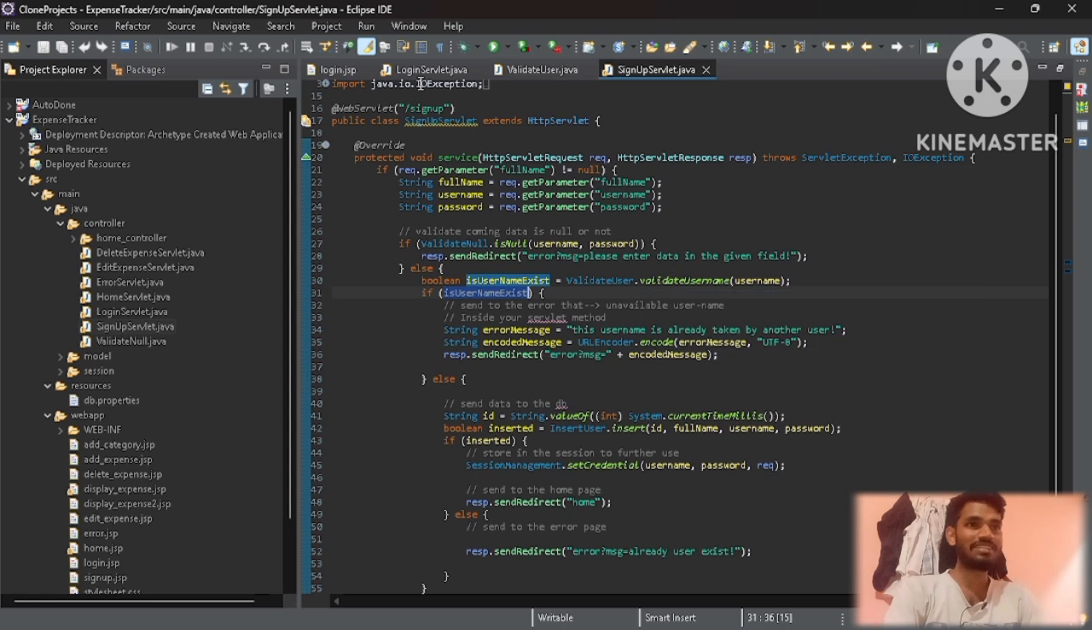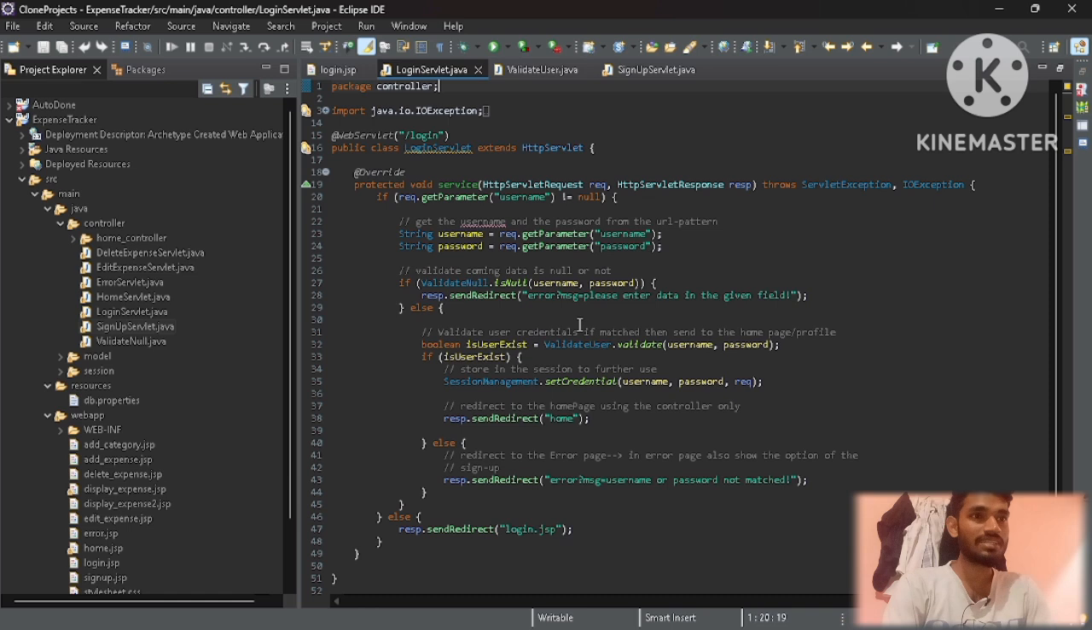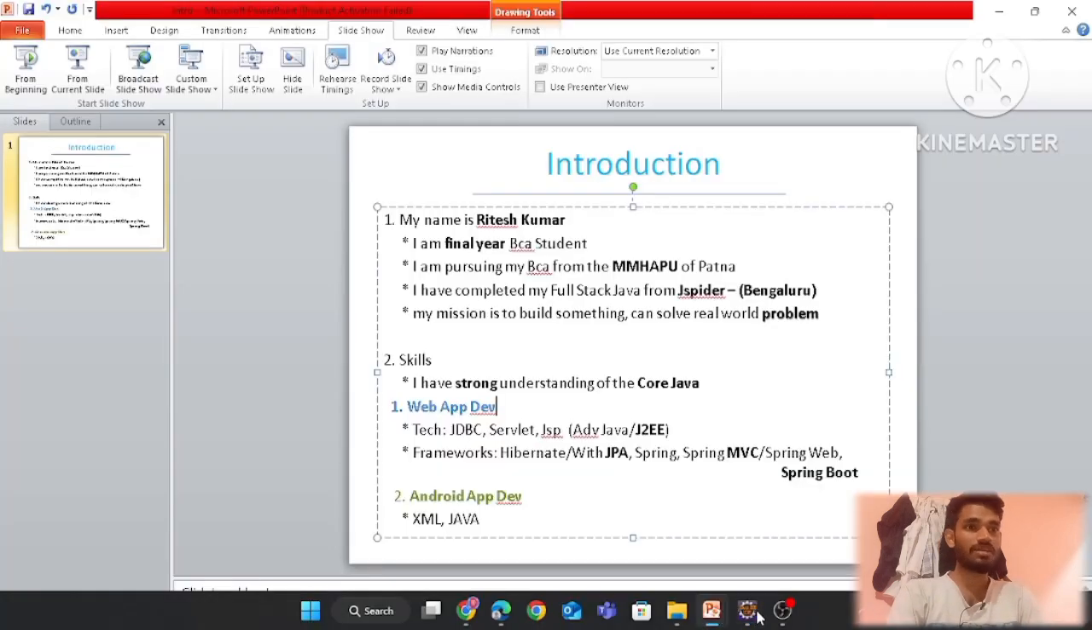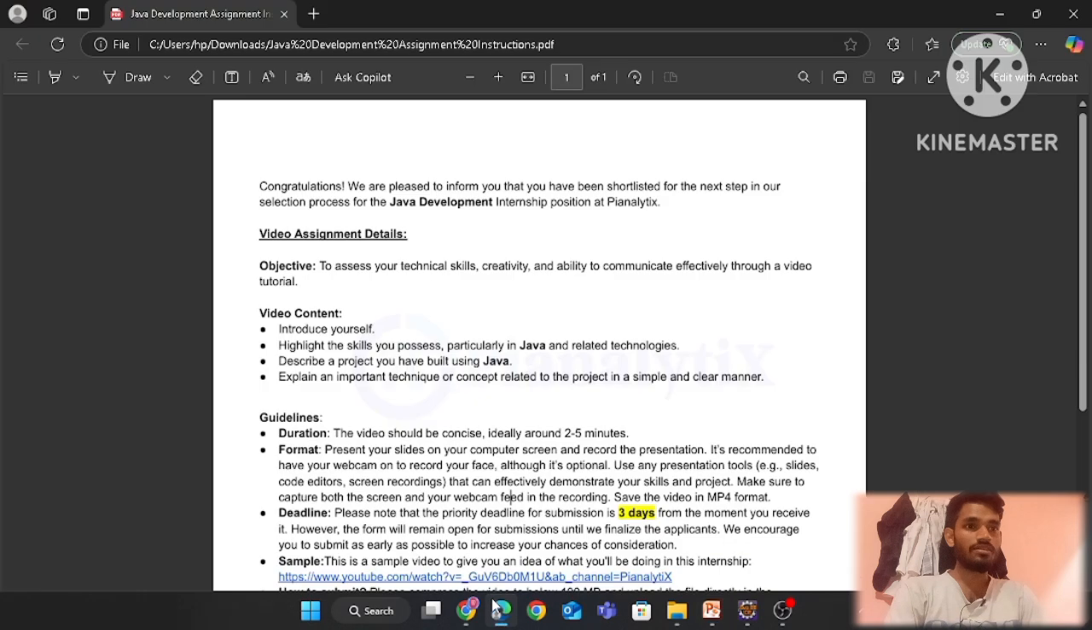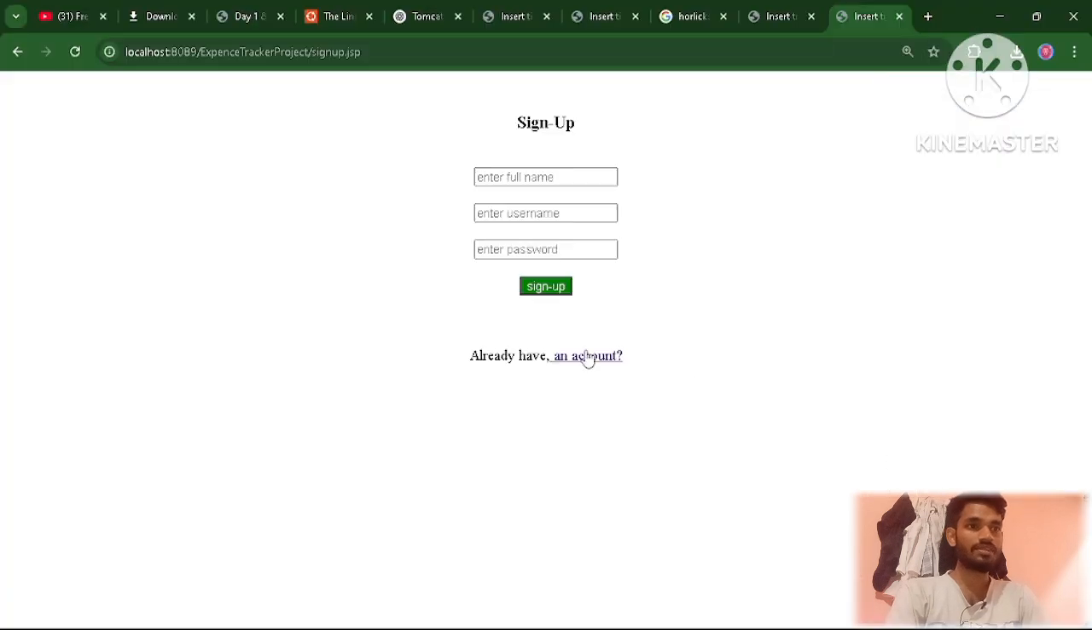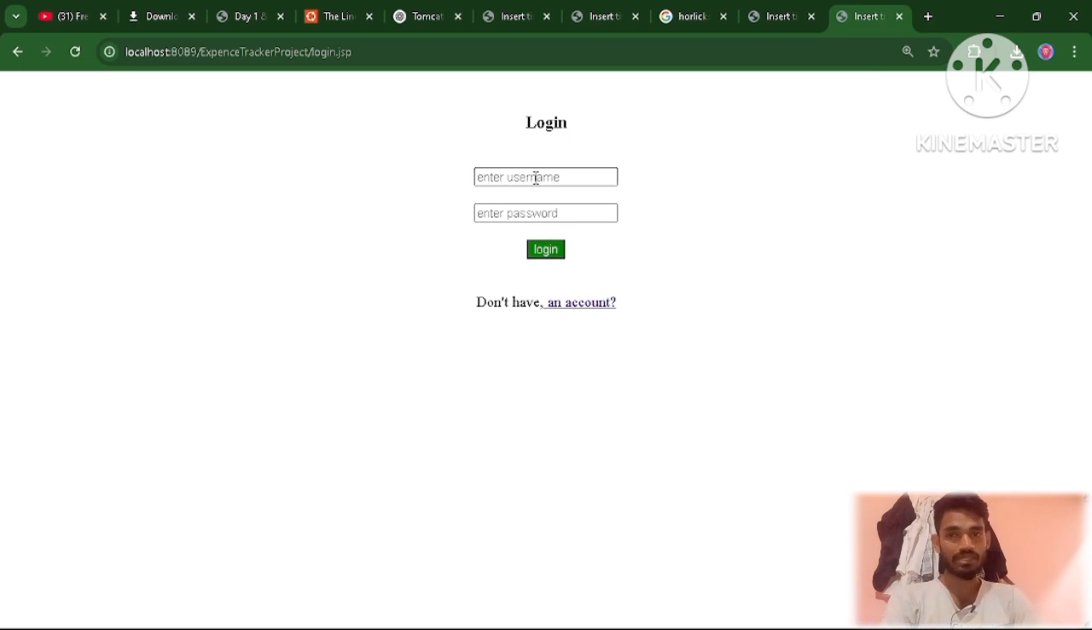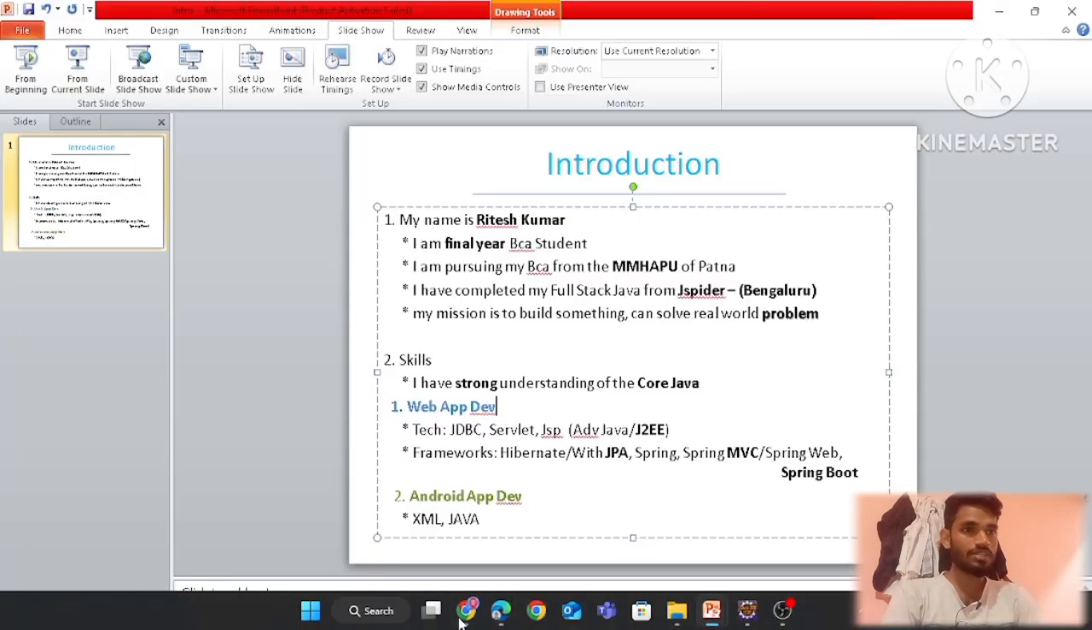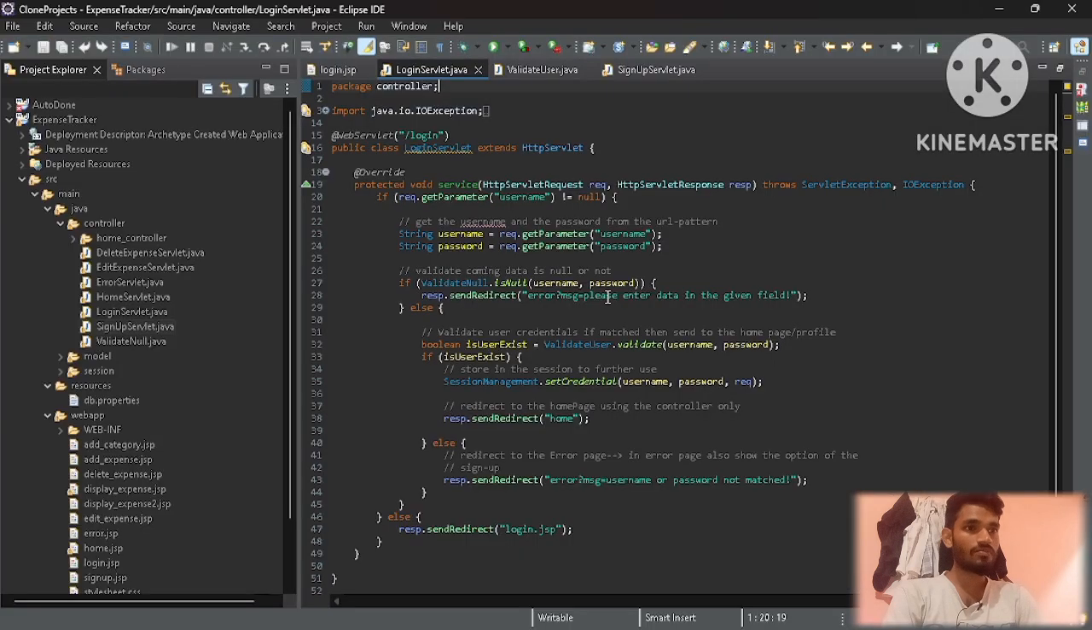And login is the same thing, but with a little bit of change. We are getting the username and the password from this form. Let me show you where that form is. Yeah, so from here and here we click on login after entering the data. So this becomes the request parameter, and then we get the username and the password.